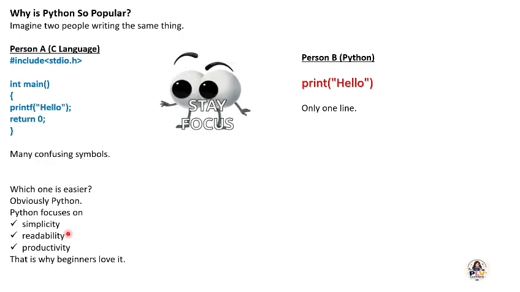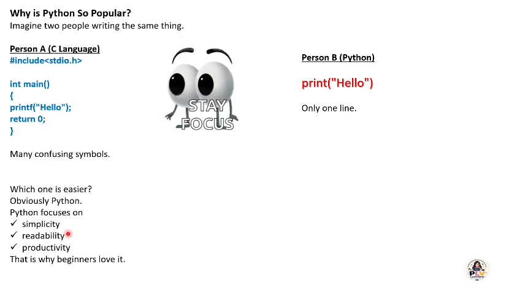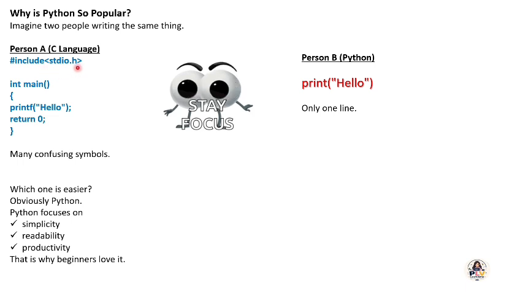He will write in C language. Before starting, we need to include a library. Hash include, standard input output dot h, and then we call a main function, then open bracket, write a print statement with hello, and return. I need 6 lines just to display hello world.